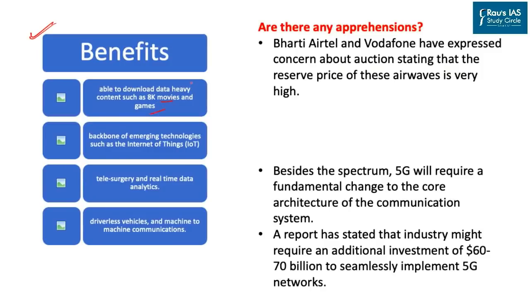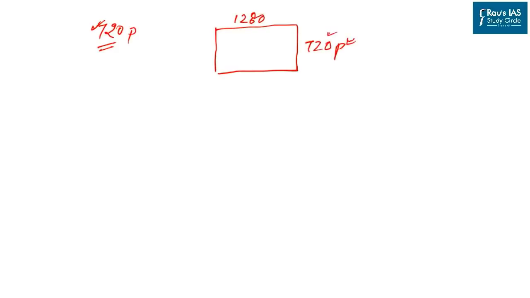Now those who do not know what 8K is, understand this with a simple example. The video which you are watching right now has a maximum resolution of 720p. It simply means that on the screen which you are watching it on right now, the resolution is 1280 by 720 pixels. So here what you are watching is 720p.